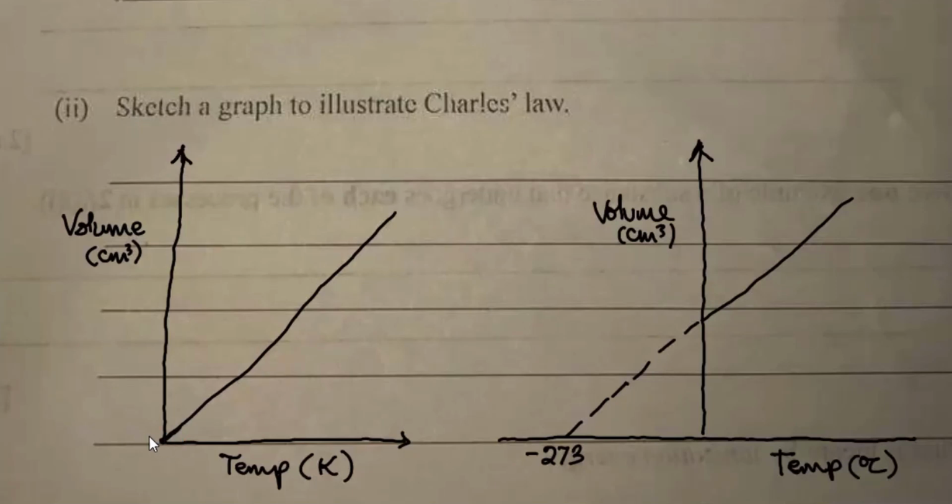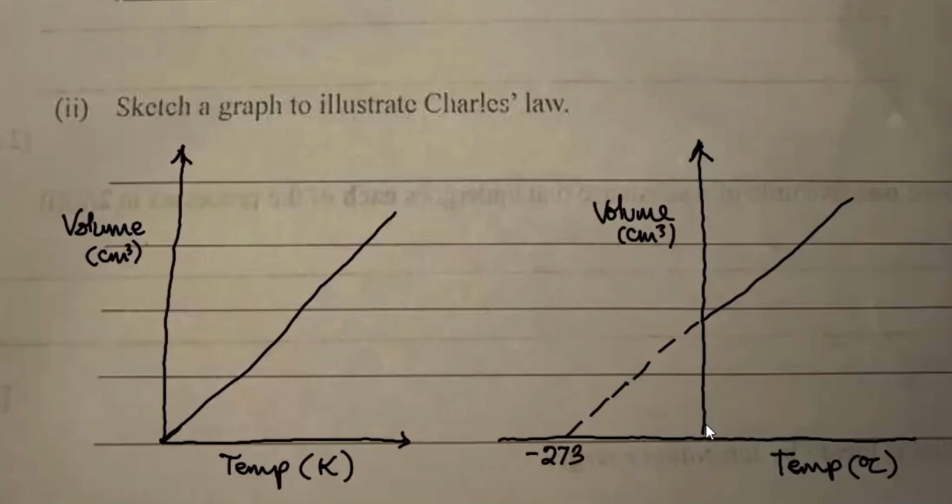It starts from the origin. This 0, 0 here. You need to add that 0, 0, right? This is a graph of volume against temperature. Absolute temperature is temperature in Kelvin. Now, if you don't want to represent it this way, it can be represented in terms of volume against temperature in degrees Celsius.